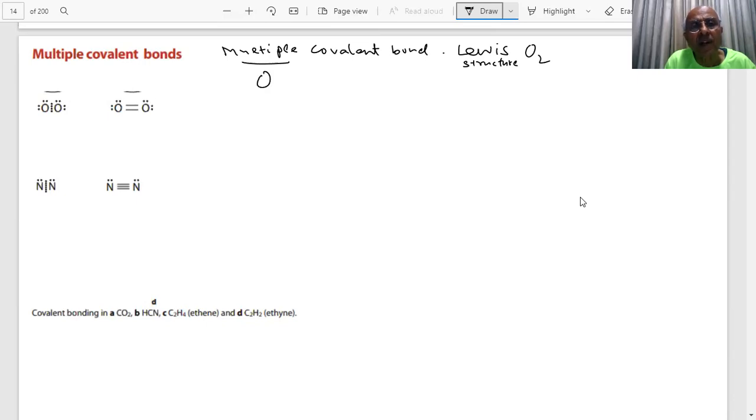What is oxygen's atomic number? 8. How many electrons are there in the valence shell? 6. How do you represent oxygen? 1, 2, ... 6. And there is another oxygen atom. It also has 6. So if you want 8 in both of them, what will they do? They will share. How many electrons will they share? They will share these 2. So if they share, 2 pairs of electrons are being shared, then what will it look like? Can you see that? Yes, sir.